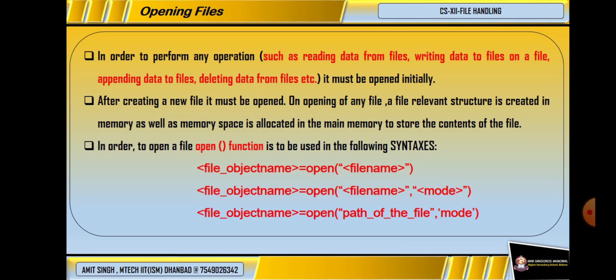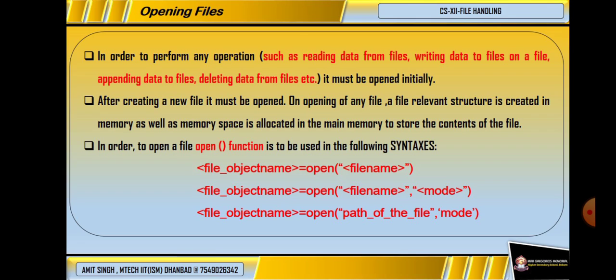And for opening any file, as you are seeing, there are three syntaxes below. First, file object equals open(file name). Second, file object equals open(file name, mode). Third, file object equals open(path of the file, mode). These three statements can be very useful to open a file.